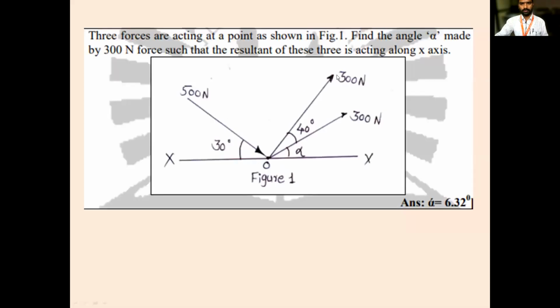Okay, so take down the diagram. There is a 500 Newton force towards the point, 300 Newton, 300 Newton, 40 degree, 30 degree, alpha. I will redraw the same figure. One force is acting like this, one more force is going away from this one, and one more force is going like this.